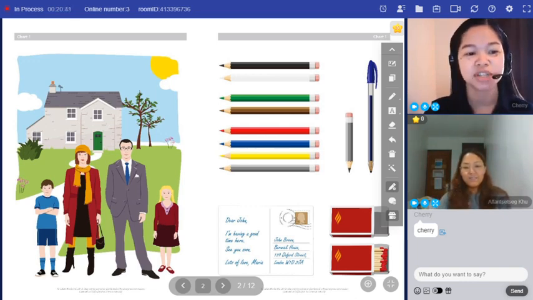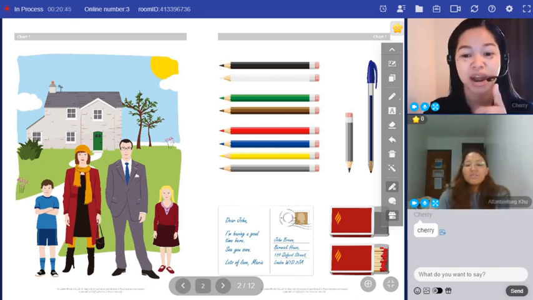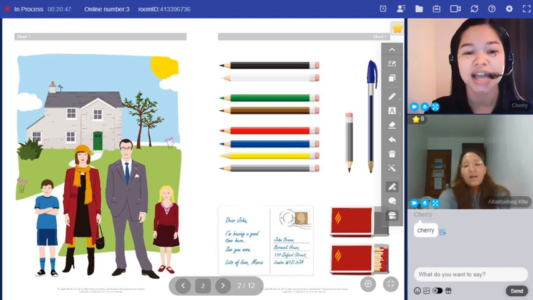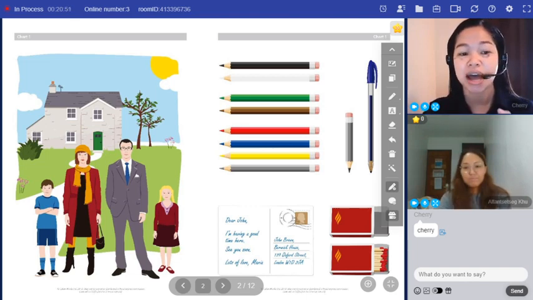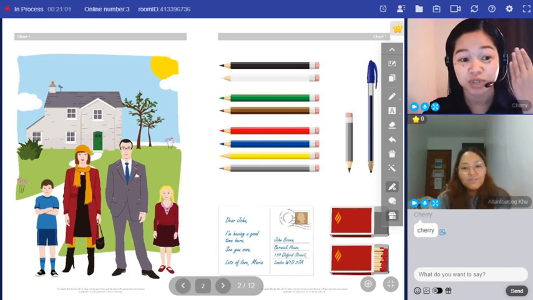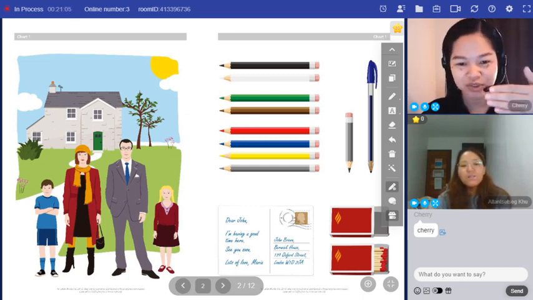Has Mrs. Brown got a husband? Yes, Mrs. Brown's got a husband. Is Mrs. Brown's husband standing behind the house? No, Mrs. Brown's husband isn't standing behind the house. He's standing in front of the house.